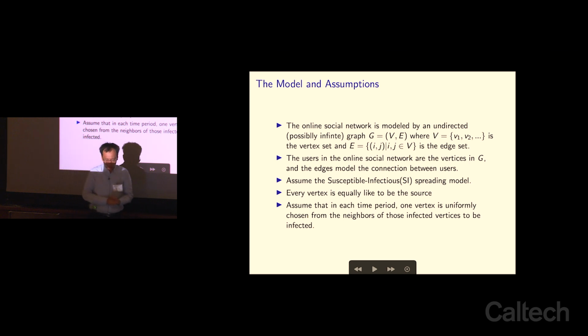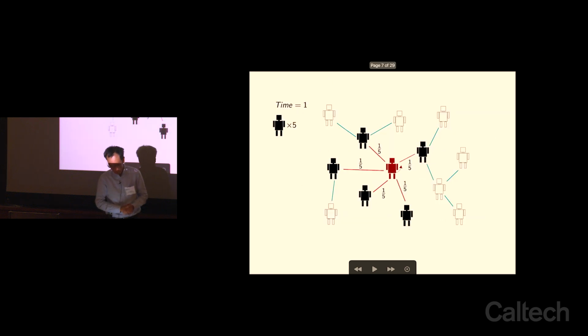Roughly speaking, this problem has been looked at for around 10 years or slightly more. People look at different diffusion processes, for example, the susceptible infectious spreading model. And there are also other kinds of very complex spreading models. But for this talk, we will confine ourselves to the so-called SI, susceptible infectious spreading model. We also make some assumptions like each person or each vertex is equally likely to be the source. So once we have the data, can we answer the question, who is the culprit?